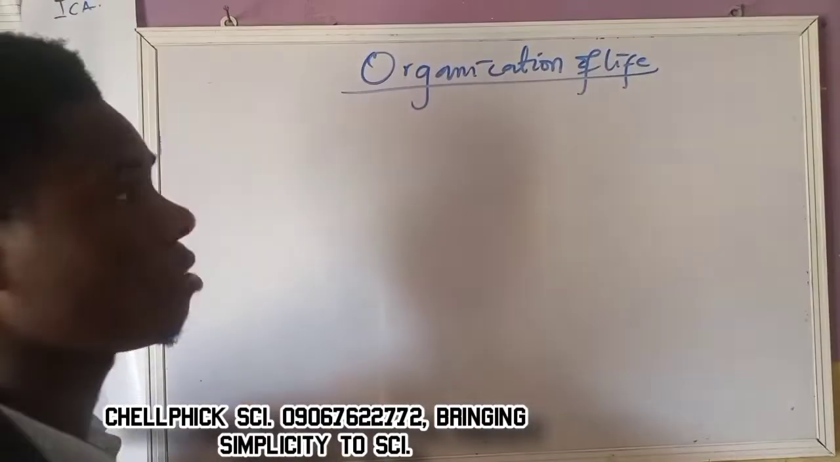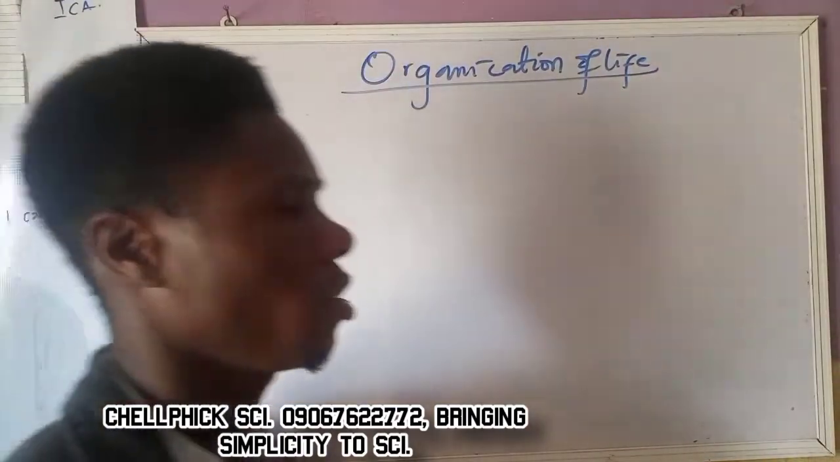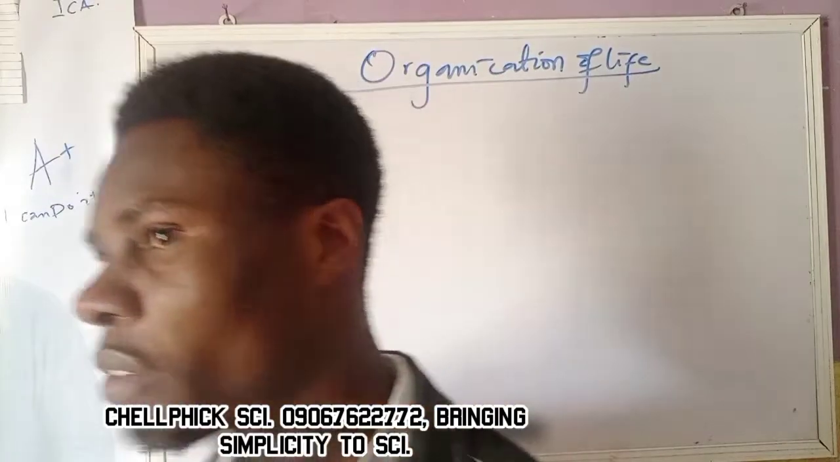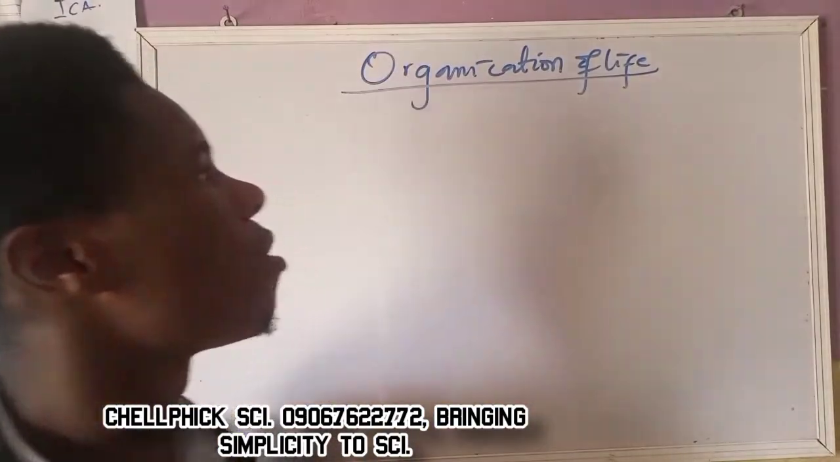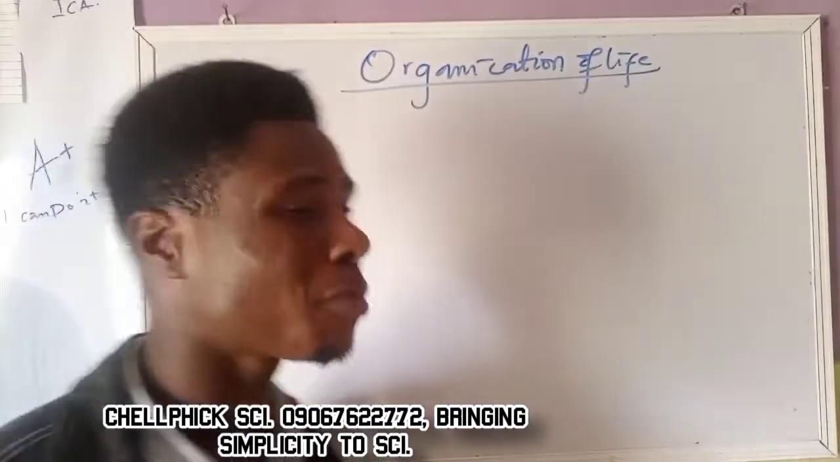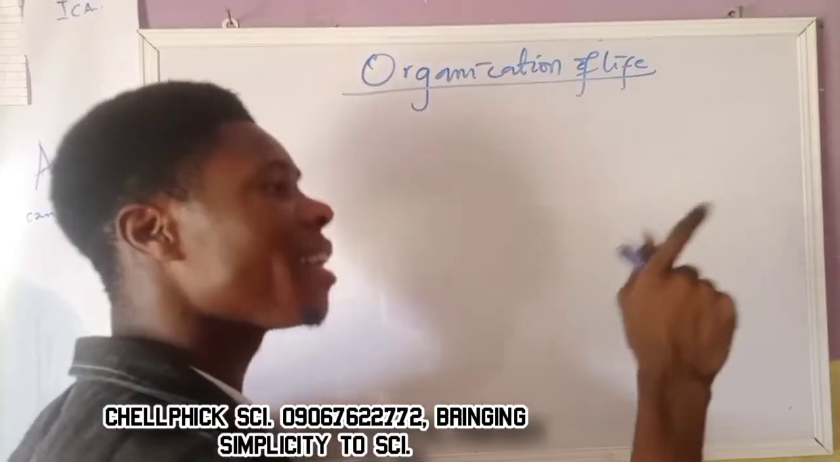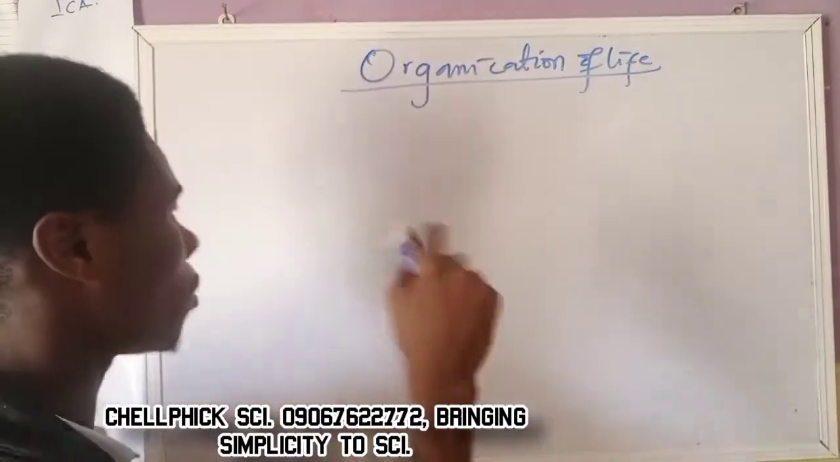Organization of life, I will define it, I don't want to write it down. Organization of life can be defined as the arrangement of the existence of an organism right from unicellular to multicellular. It is the arrangement of how living organisms exist from unicellular to multicellular.